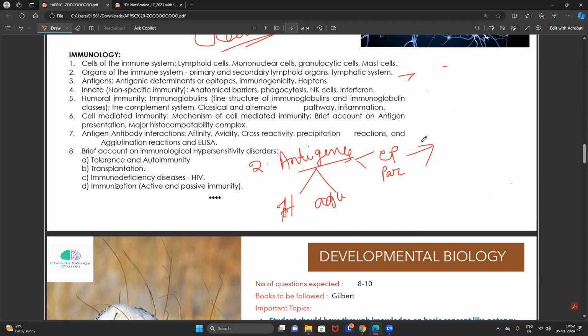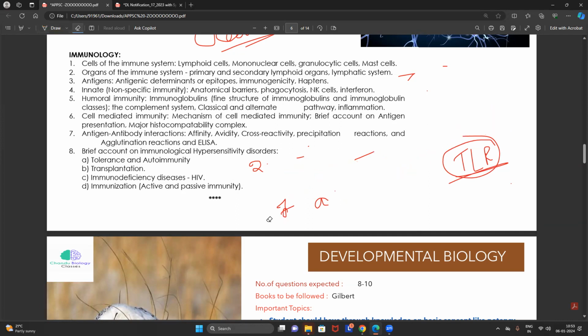And what type of pathogenic organisms release what type of epitopes? How will our immune system recognize those epitopes? In simple words, what kind of receptors can be used by these particular epitopes? What kind of receptors are present in our immune system? An example I'm talking about: we have the toll-like receptor. So different types of toll-like receptors recognize different types of epitopes. So what are the types of toll-like receptors we can expect in the exam?